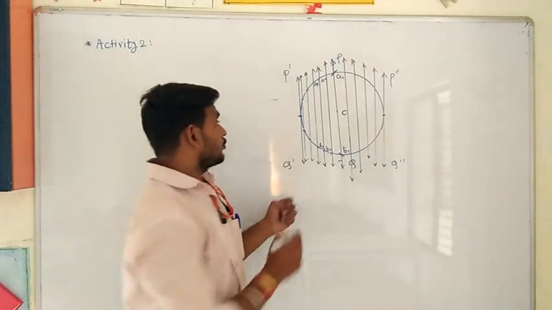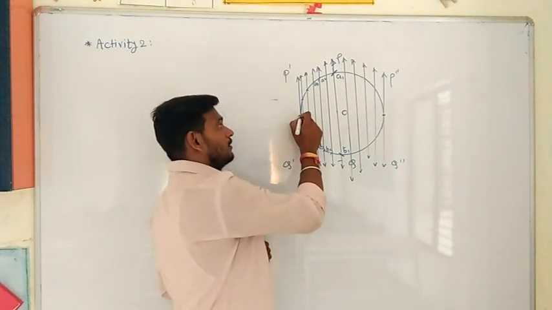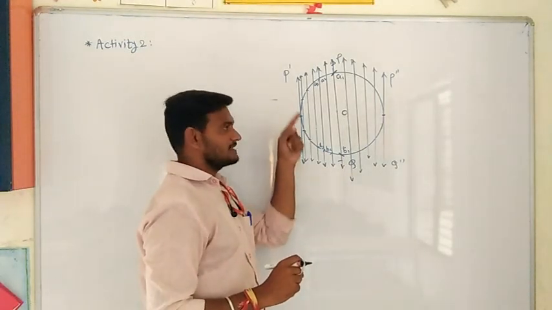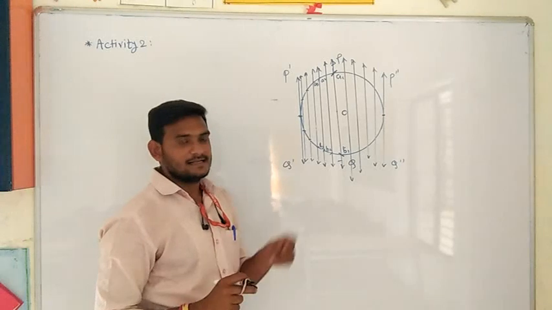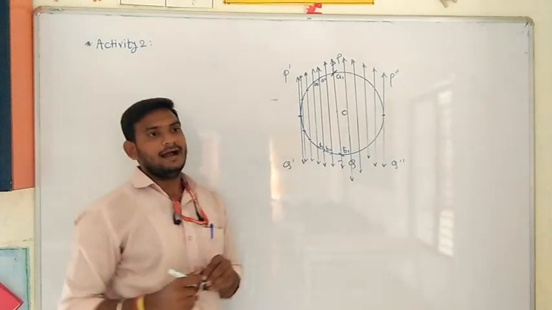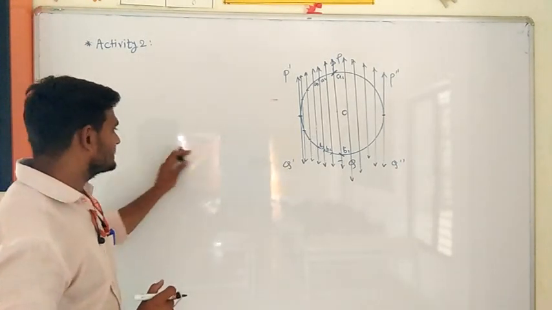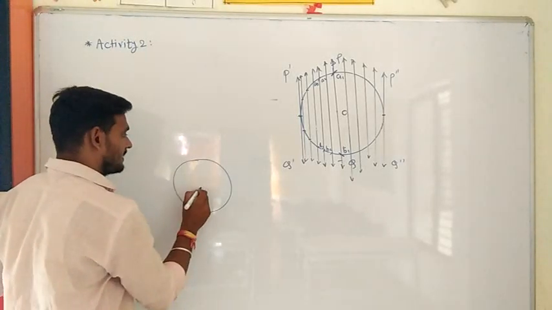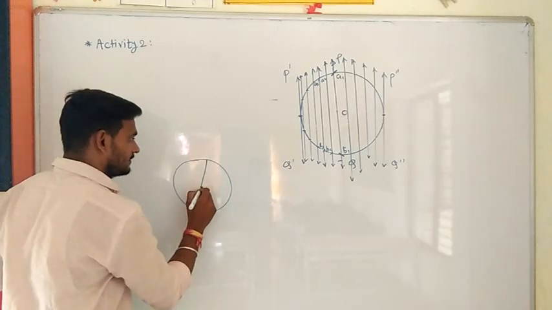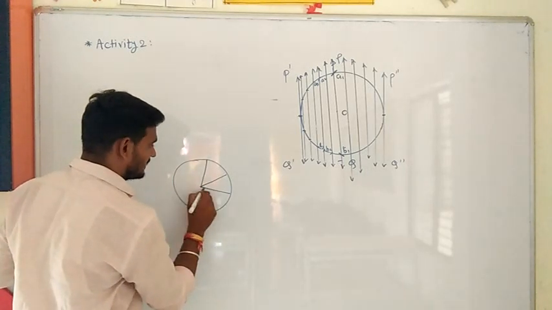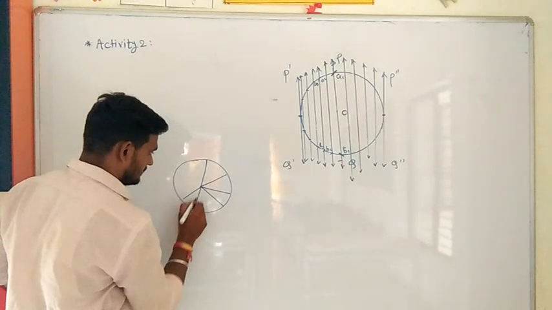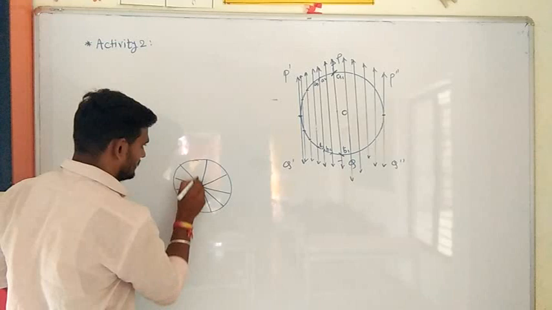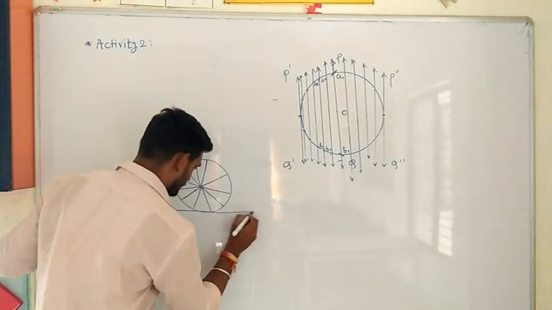Now see here, a common point of a tangent and a circle is called the point of contact. Also, we will see one example. Suppose this is a bicycle. These are the spokes of the bicycle, and this is a road.